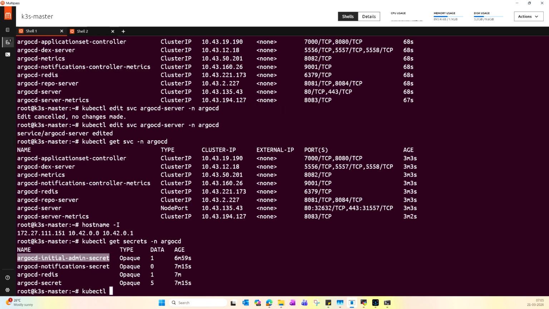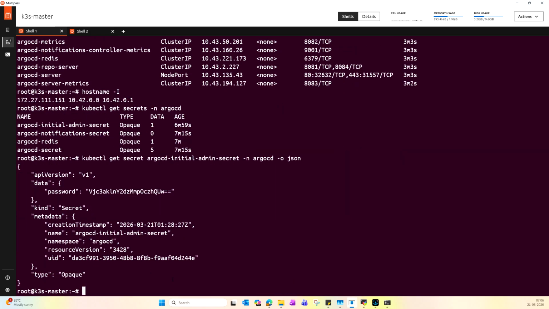So: kubectl get secret argocd-initial-admin-secret -n argocd, and we can output this as JSON.